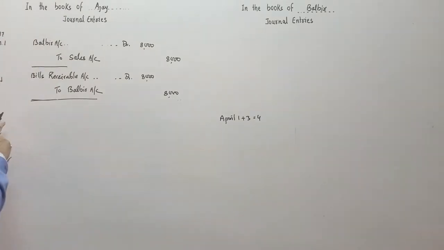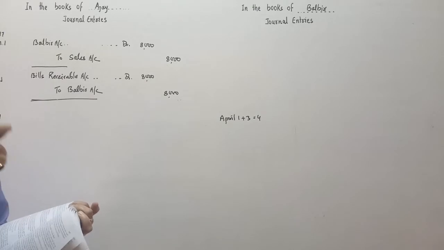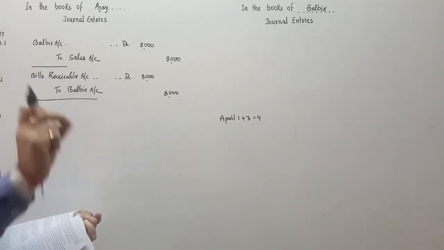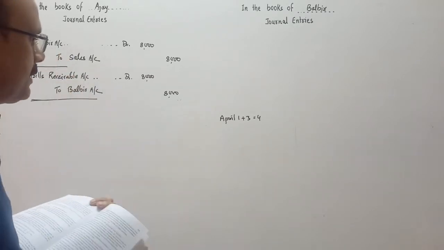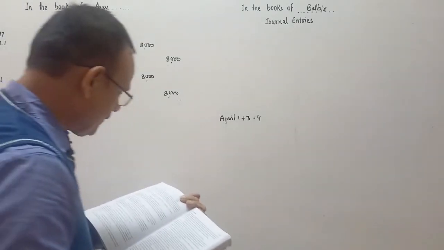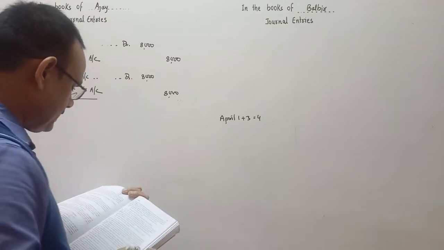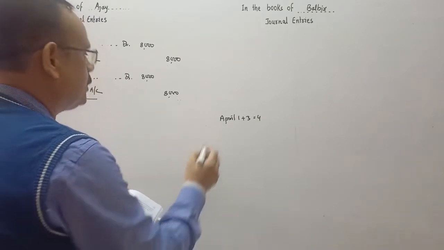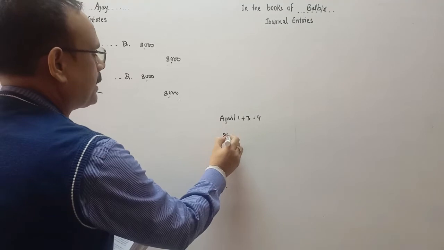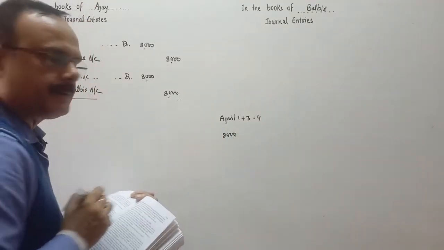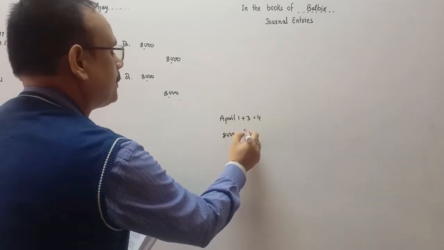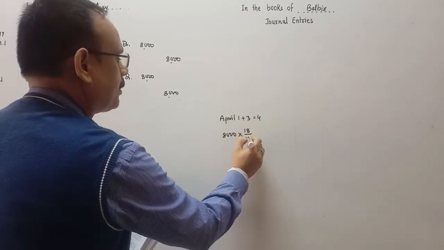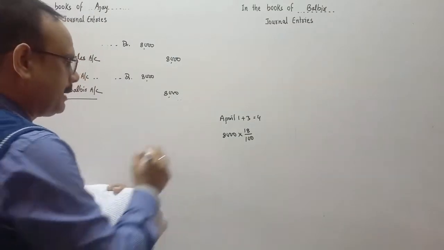Here Balbir is going to settle this amount on March 4, which means 1 month before the due date, 1 month before the maturity date. And the rate of discount, the rate of rebate, is 18% per annum. So we will calculate the rebate amount. 8,000 is the bill amount, and the rebate is 18% per annum, so 18 upon 100.